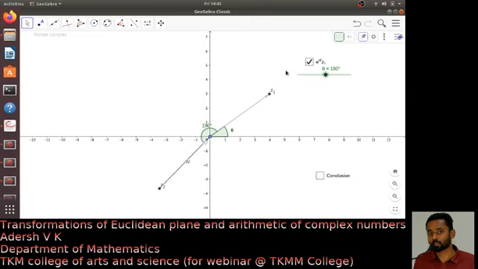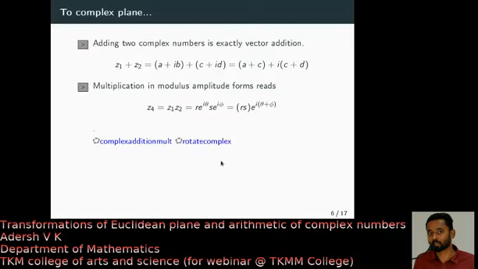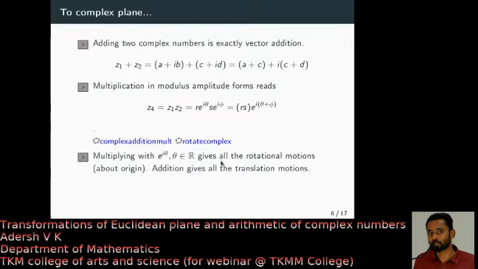If you consider an image here, and you treat each point on the image as a complex number, then if you multiply with e raised to i theta with a fixed theta, it rotates the image about the origin. So multiplying with e raised to i theta is exactly rotating by an angle theta.